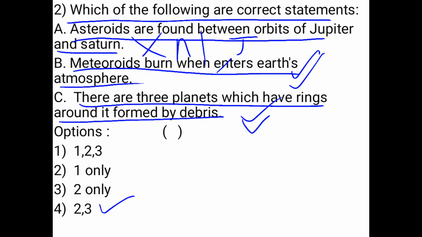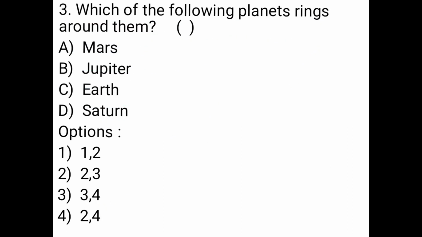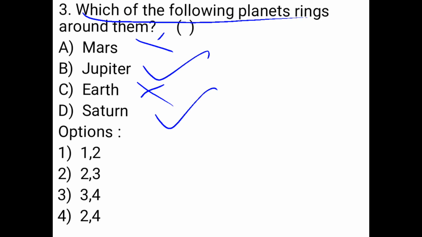That is option 4. Which of the following planets have rings around them? Mars doesn't have, Jupiter has, Earth doesn't have, and Saturn has rings around them. So B and D, or 2 and 4, option 4.